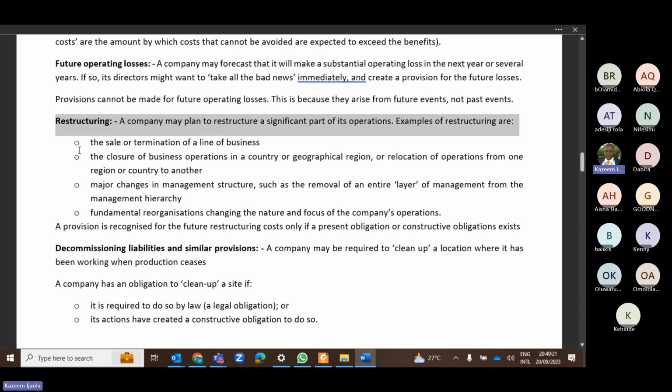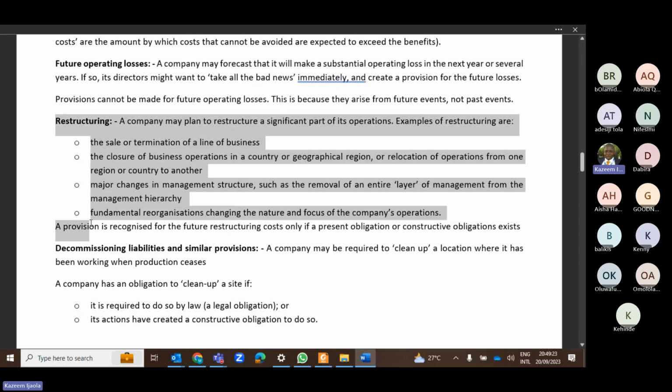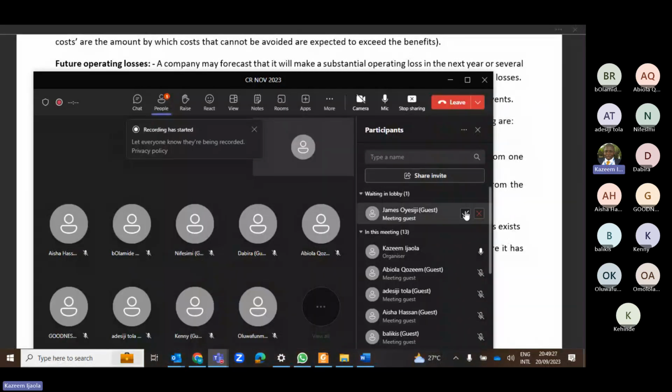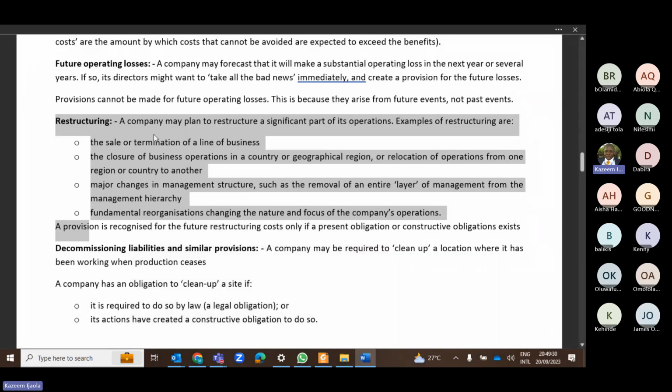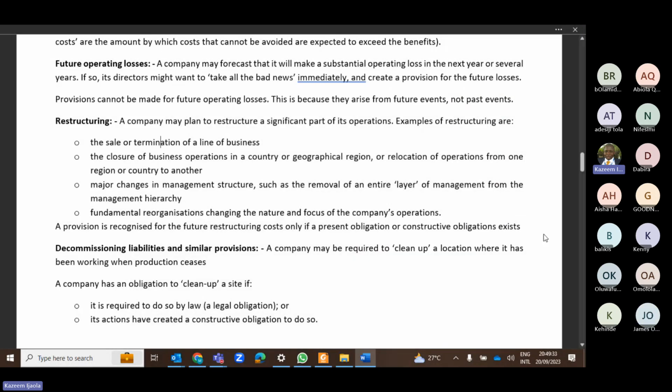Then the third one is restructuring. What is a restructuring? Restructuring involves a whole lot of things. It could be as a result of sales or termination of a line of business, closure of a business operation in a country or geographical region, or changes in management structure, or you want to shut down somewhere and you will sack people. So the question is, can you provide for restructuring?